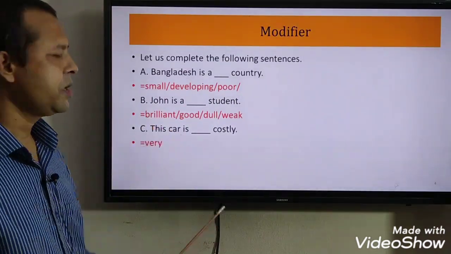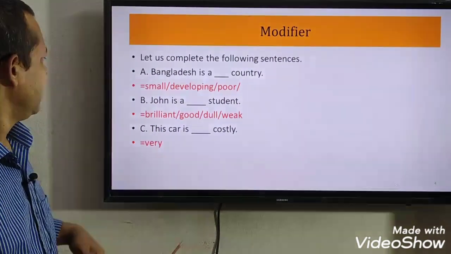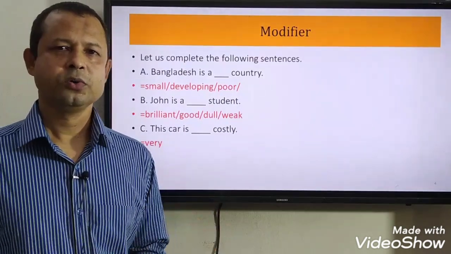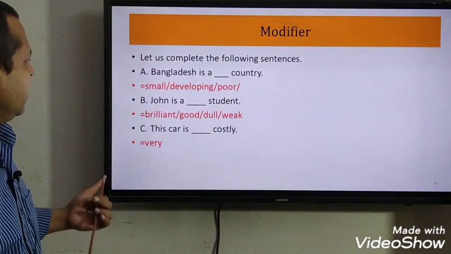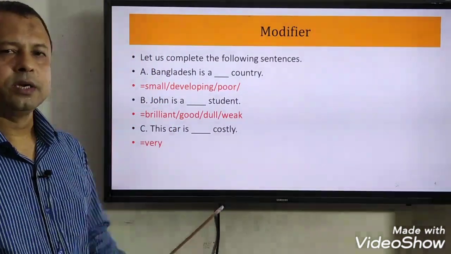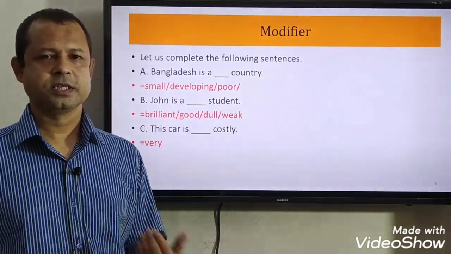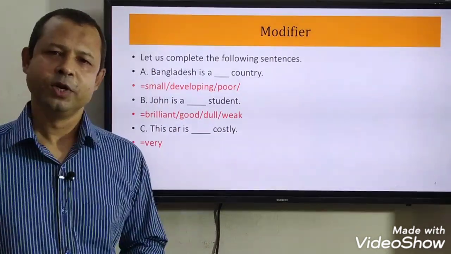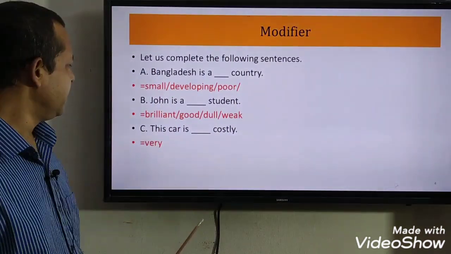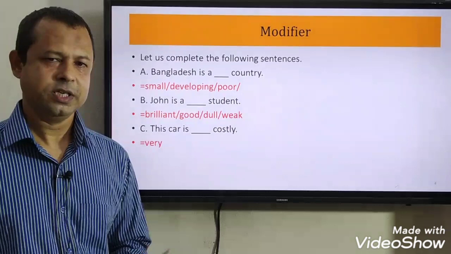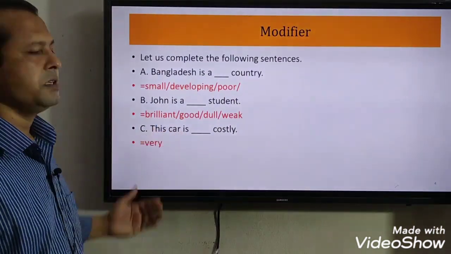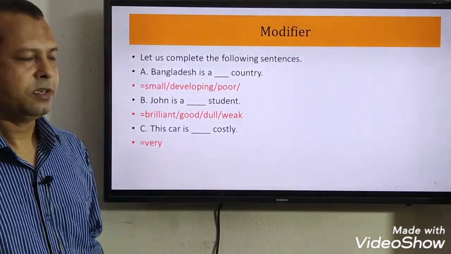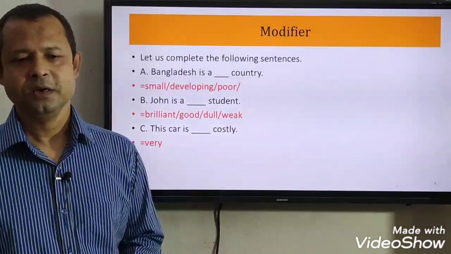In B, John is a student. We can say here John is a brilliant student or good student. If we say good student, the word good is describing John as a student. So good is a modifier here. C number, this car is costly. We can say the car is very costly. Very is describing the word costly. That's why very is a modifier.